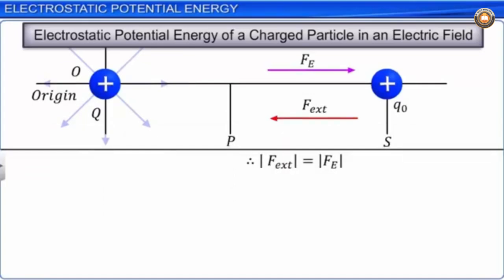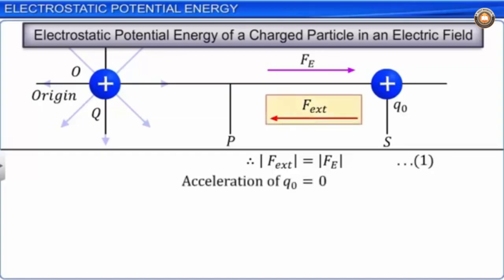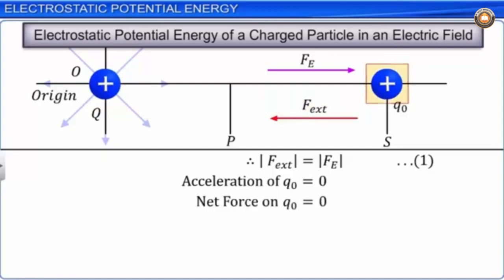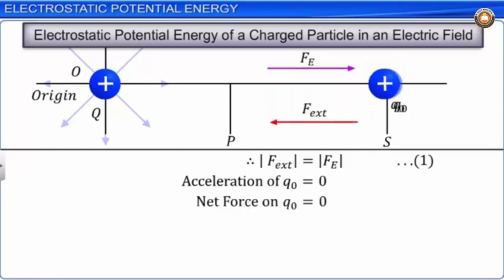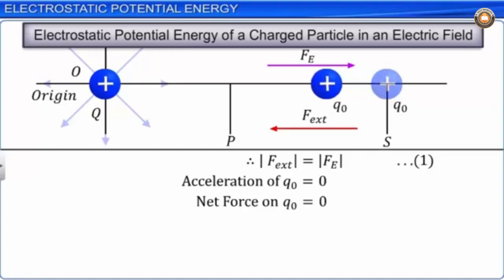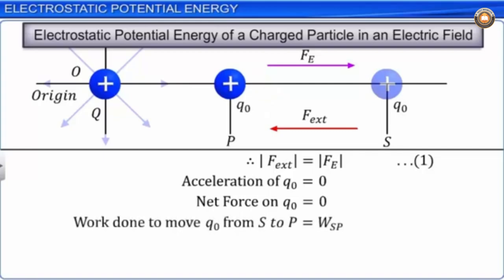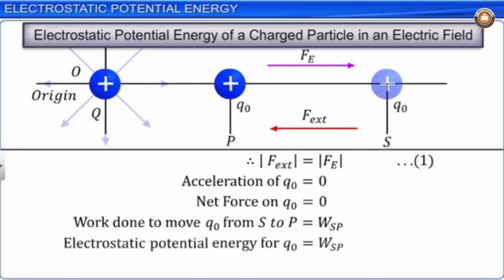Let this be equation 1. The external force F should not give the charge Q0 any acceleration. The net force on Q0 must be 0. The charge Q0 must be brought from point S to point P at a very low constant speed. The work done to move Q0 from point S to point P is denoted by W_SP and is stored as electrostatic potential energy for charge Q0.